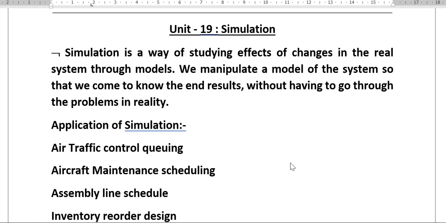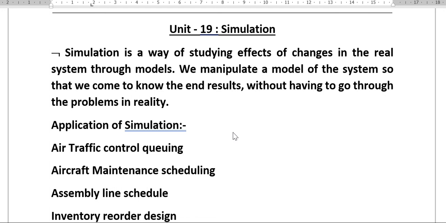So here are some applications of simulation, like air traffic queuing and aircraft maintenance scheduling. Air traffic queuing means giving training to air traffic controllers, because training of air traffic controllers cannot be given in a real life situation.